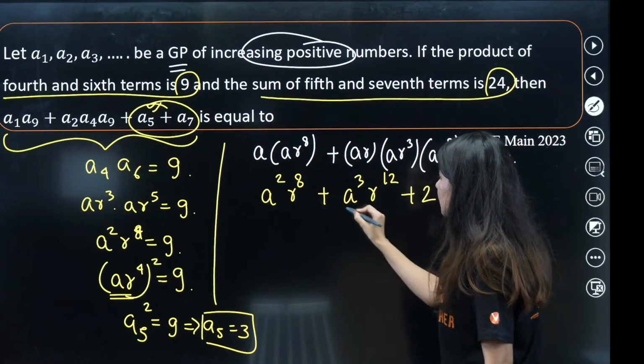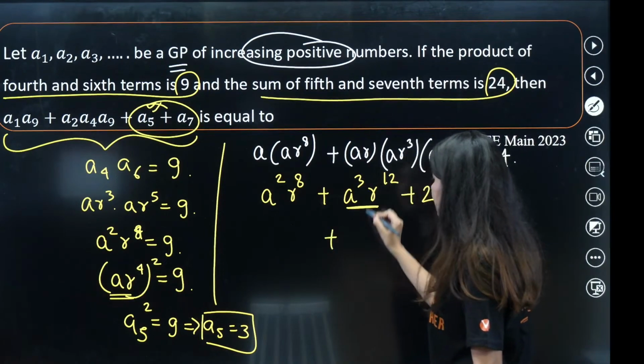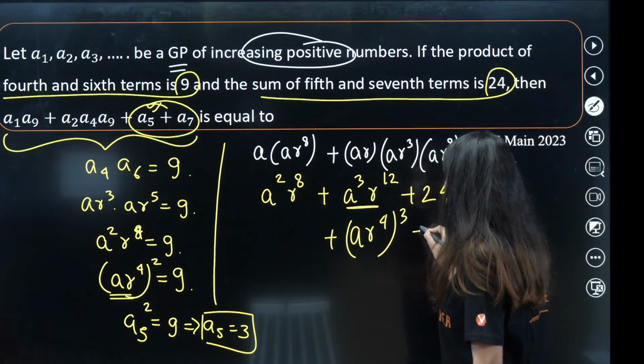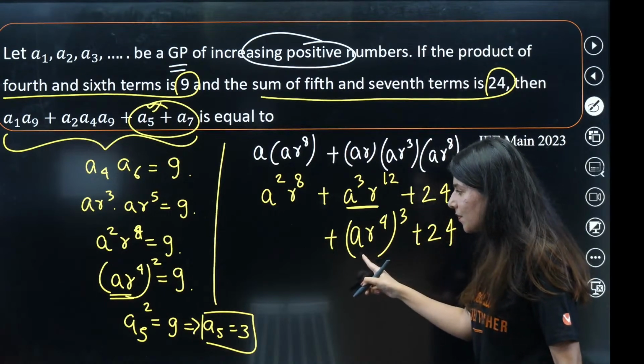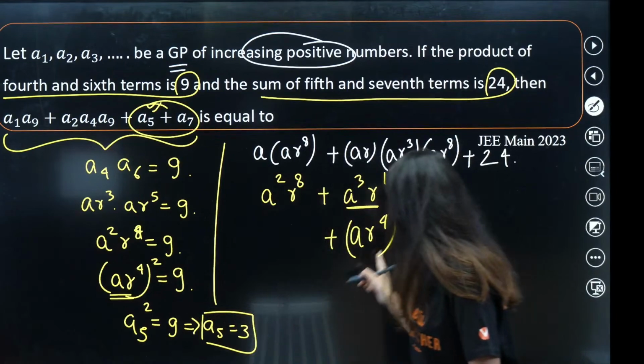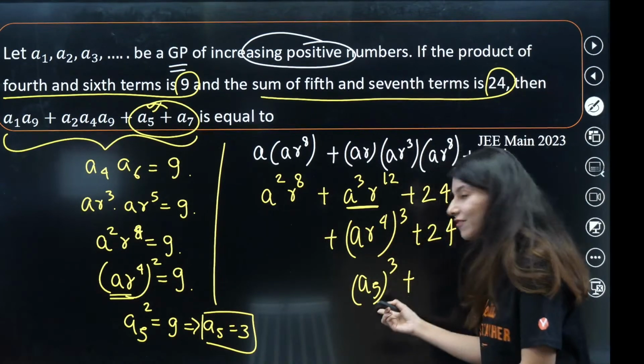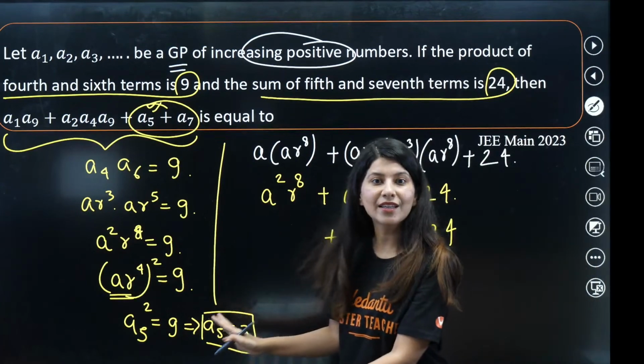Okay. What is this? Let me know what is this. This is nothing but AR power 4 whole cube. You know the value, by the way. This is nothing but A5 cube. You don't need to calculate anything for this particular term.